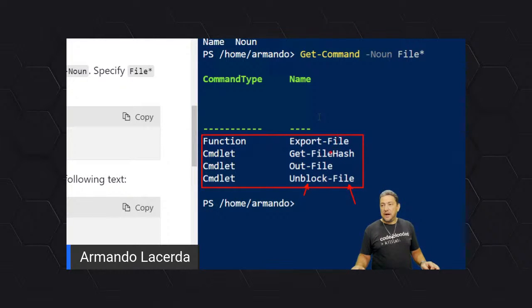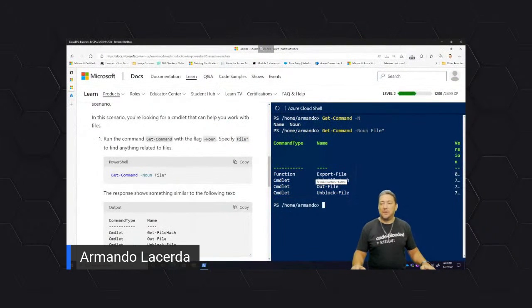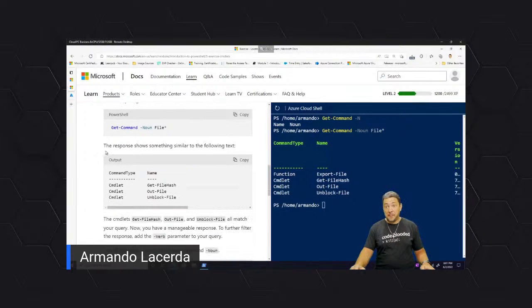So there we go. See, file, file, file, file. They all start with file on the noun part of the cmdlet, and it may or may not have extra letters. This one does: file hash. So that's an awesome way to find a command when you remember the keyword file in the noun part. That's one of the great ways to figure out what is available for you in the environment.